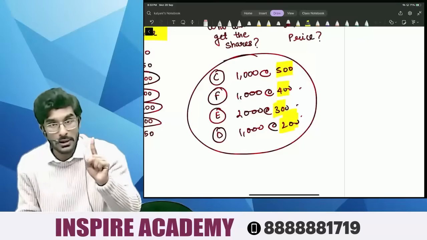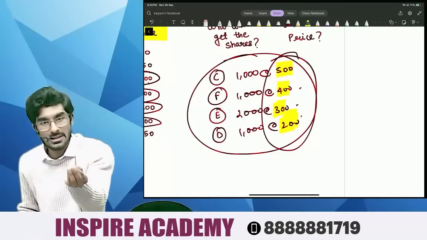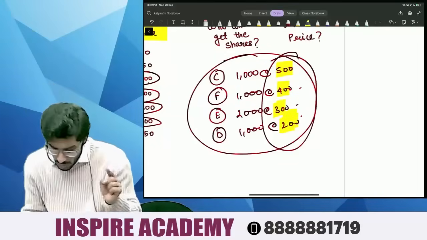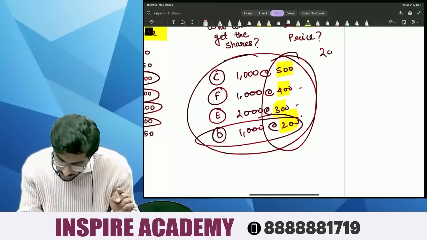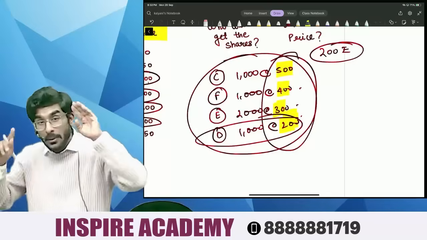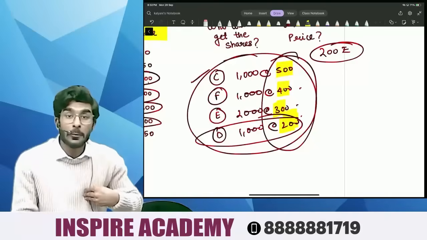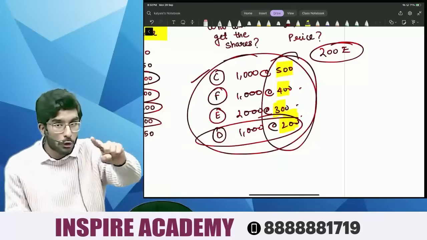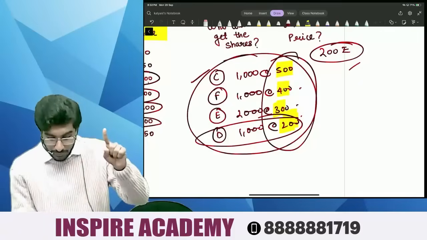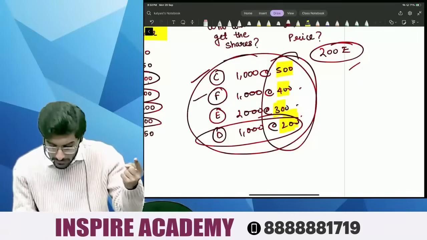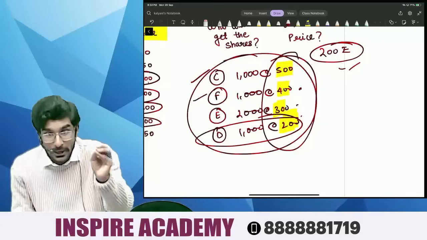So what I will do is, I will look at the minimum price, because people, minimum price is that price which will be paid by everyone. So what is the minimum price over here? It is 200 rupees. Now people, think for yourself. Don't you think C, who was willing to pay 500 rupees, can pay 200 rupees? Yes or no? Yes. F, who is willing to pay 400 rupees, don't you think he will be happily willing to pay 200 rupees?